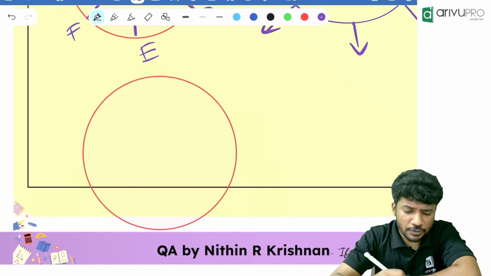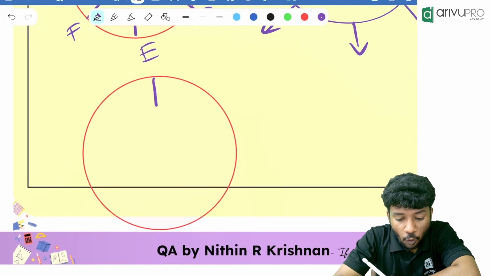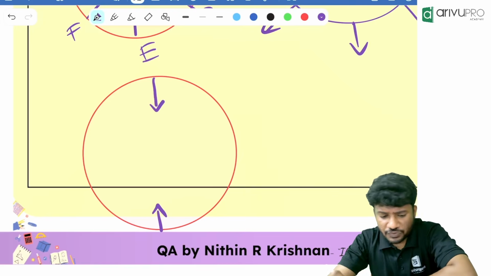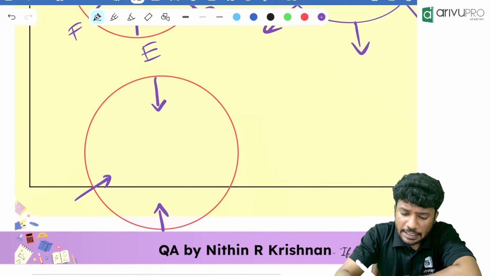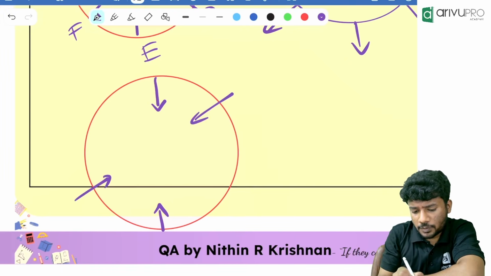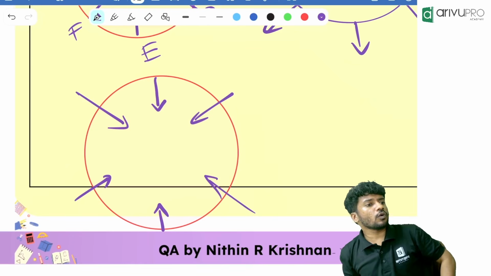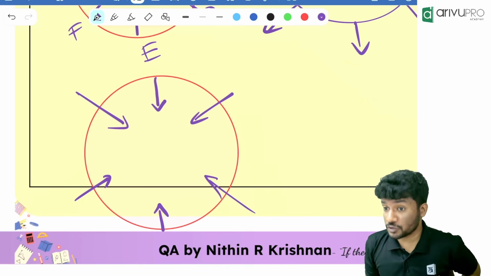6 people sitting opposite to each other. How it looks like is we will always draw the picture like this. 2 people are opposite, correct? Then we will draw it like this. Another 2 people are opposite. Then finally like this. This is how you will draw when 6 people are opposite to each other.